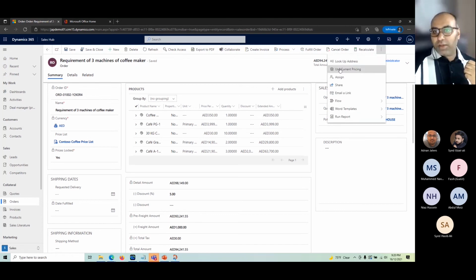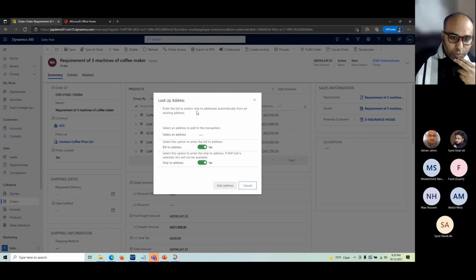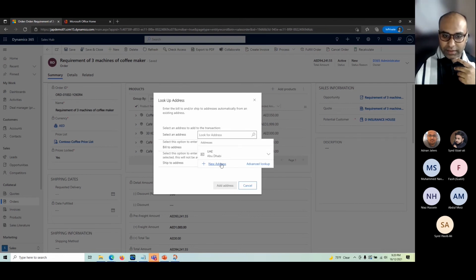Yeah, here we have lookup addresses. What it will do is, as I said, we can have multiple addresses for this particular customer that we selected, which is D Insurance House here. I can go ahead and select any of the addresses I want to, but for now, of course, we have only one.